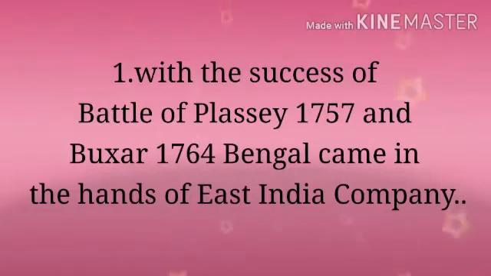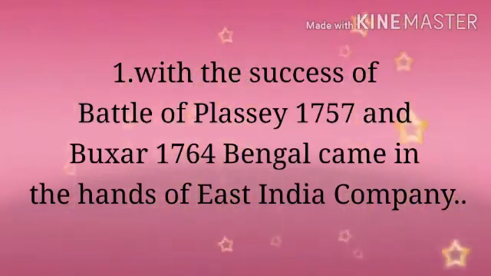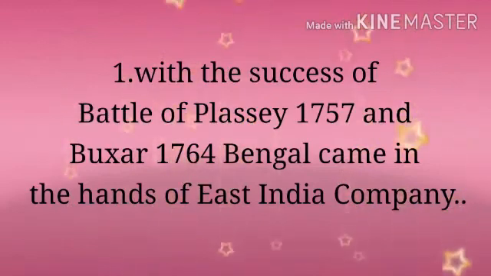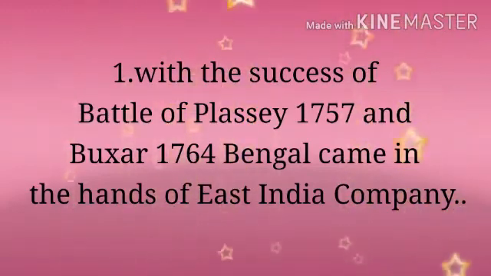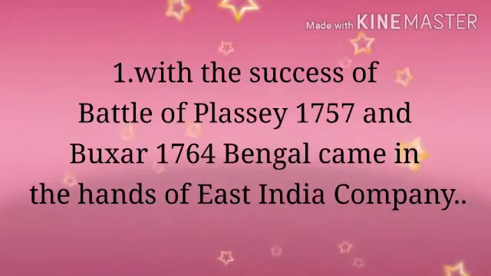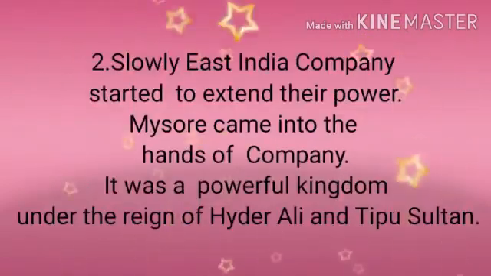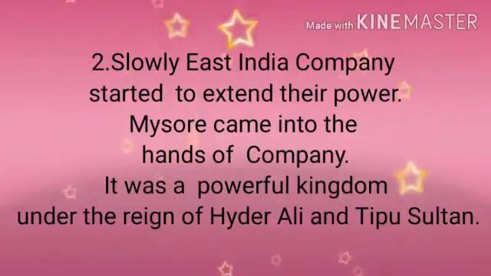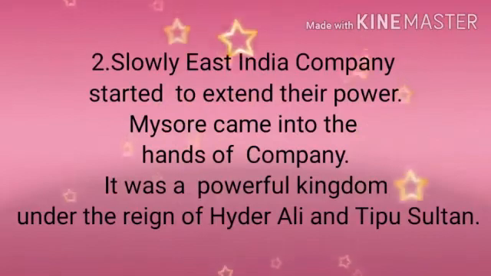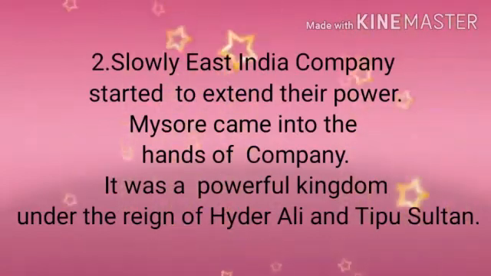With the success of the Battle of Plassey in 1757 and Buxar in 1764, Bengal came into the hands of the East India Company. Thus, Bengal was the first region which came under the rule of the English East India Company. Slowly, the East India Company started to extend their power. Mysore was another region which came into the hands of the Company.